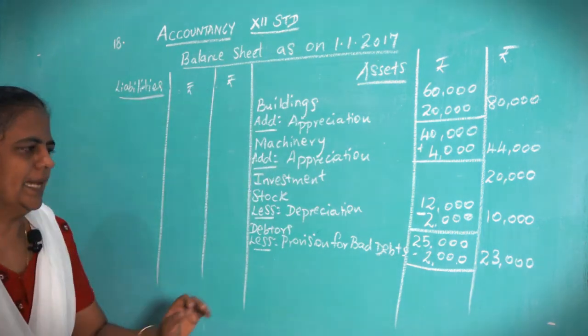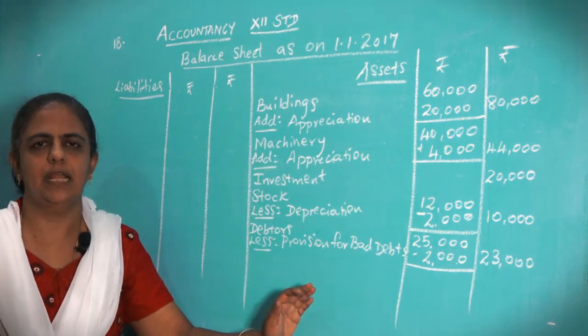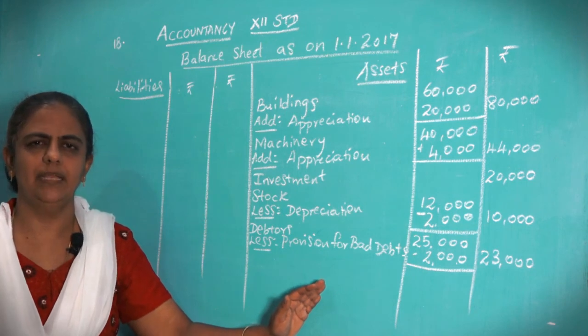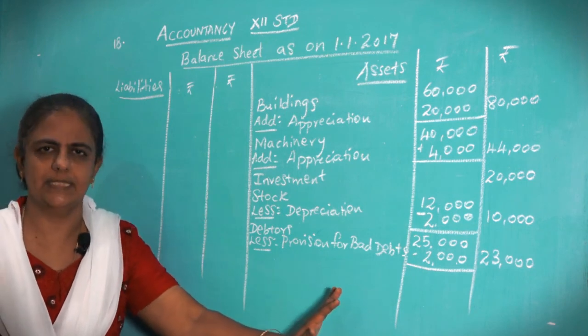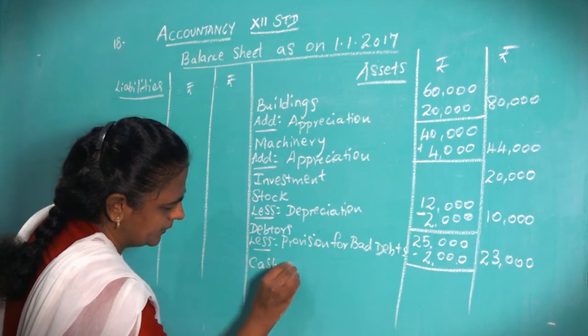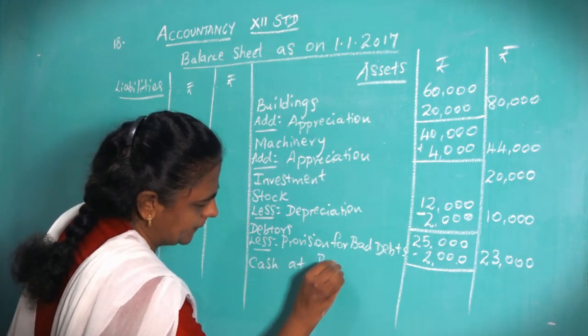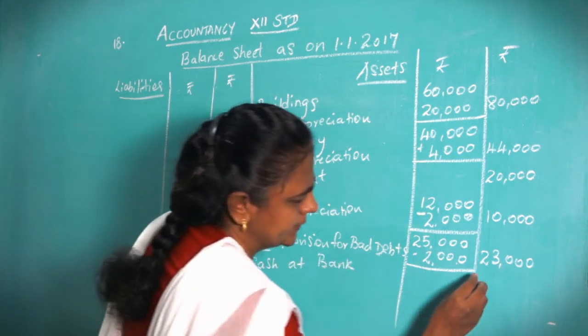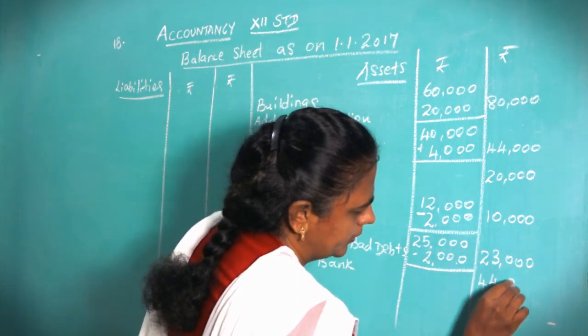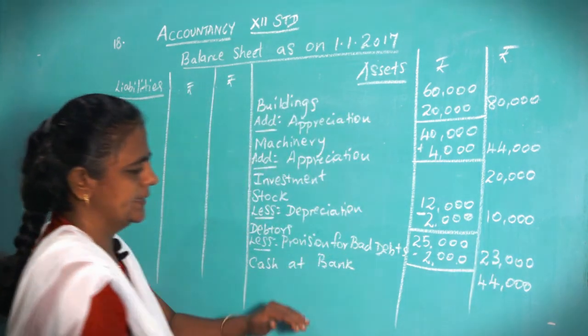Okay. The retiring partner is not paid. So the last one, cash at bank, you are not paying him. So write whatever is given in the question. So cash at bank, that is 44,000. So asset side over.